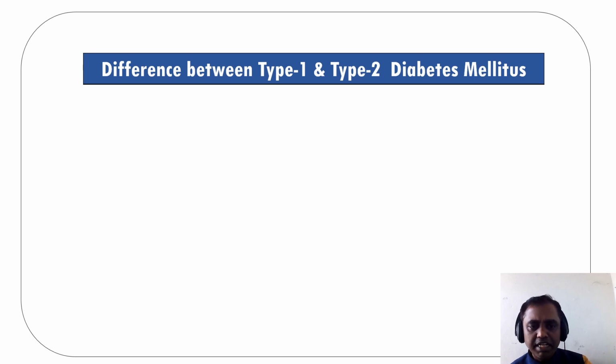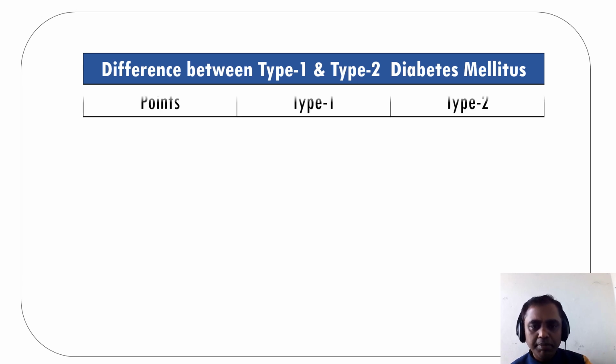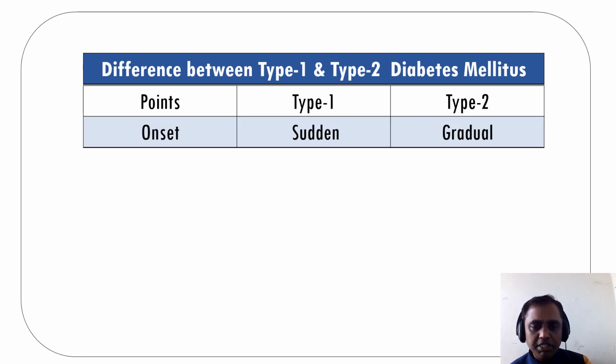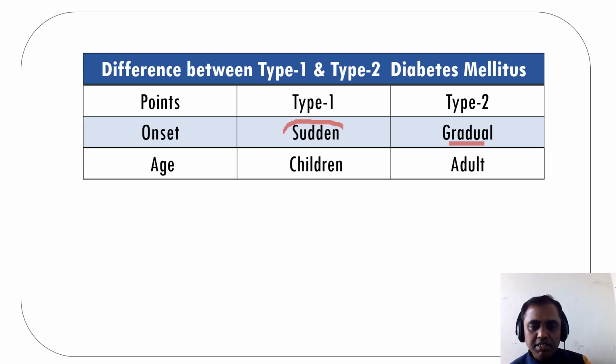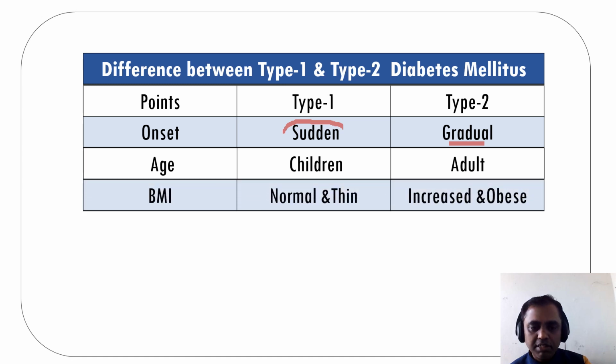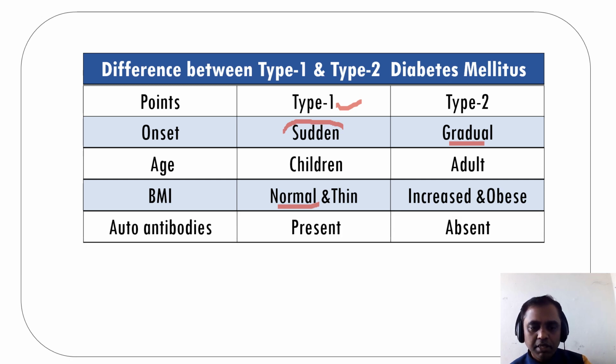So let us study the difference between type 1 and type 2 diabetes mellitus. Type 1 diabetes mellitus has a sudden onset, whereas type 2 has a gradual onset. Age: usually children get type 1 diabetes mellitus and adults are prone to get type 2. And BMI, body mass index, is normal in case of type 1, whereas it is increased, and obese patients are prone to get type 2 diabetes mellitus.